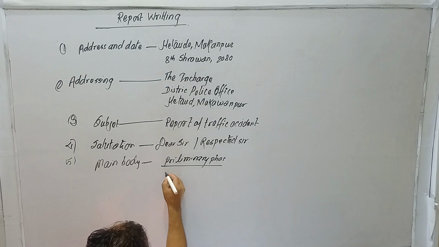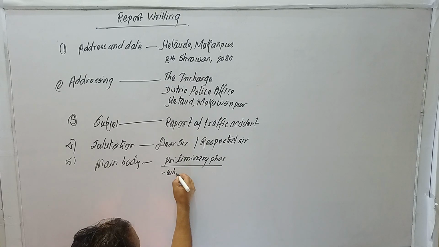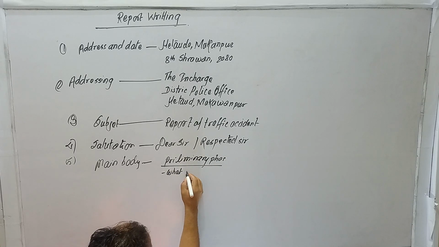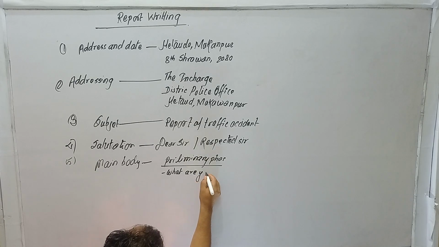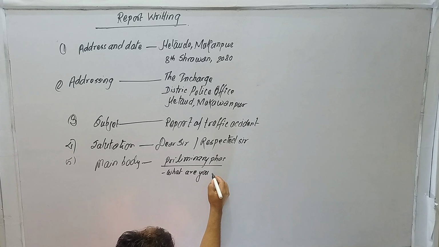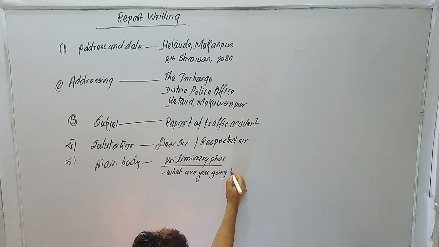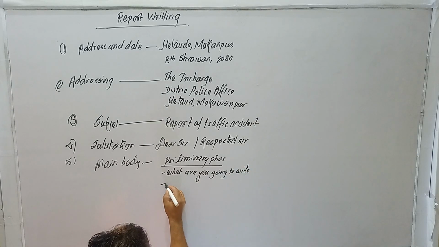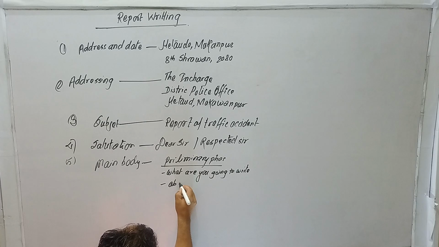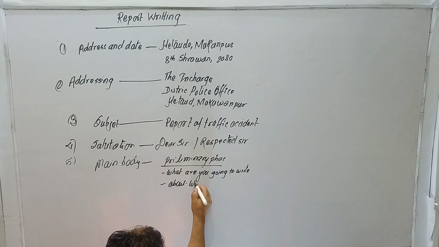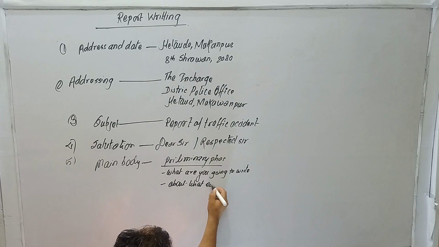Just mention what you are going to write. What are you going to write? About what event?